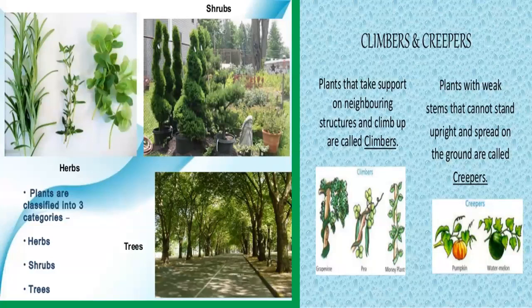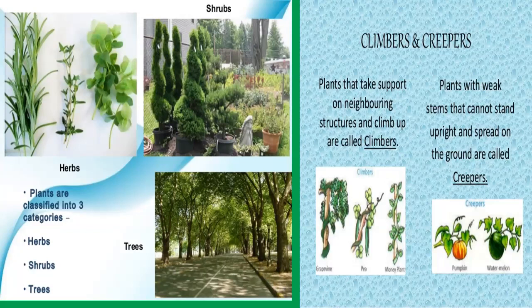First is herbs. Herbs are small plants having a soft and delicate stem. Herbs have a green and tender stem. Herbs are short-sized plants, do not grow more than 1 meter in height. Herbs have a short lifespan. That means they may live for only 1 or 2 seasons. Some of the examples of herbs are tomato, mustard, radish, wheat, paddy, etc.